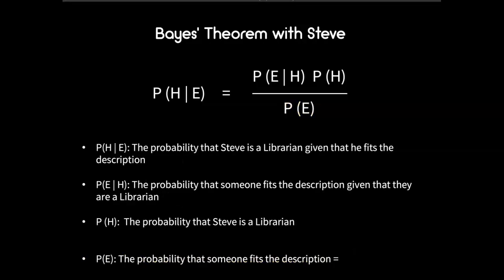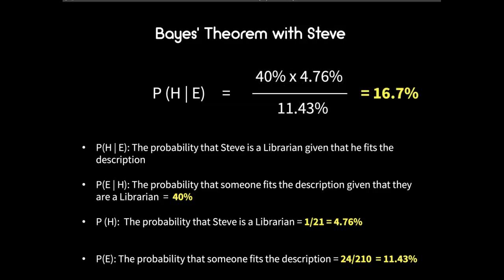Let's assign numeric values to the quantities on the right of Bayes' theorem and see what it calculates. For P of E given H, we can recall that 40% of librarians are shy and helpful. The probability of someone being a librarian in the general population is 1 divided by 21, or approximately 4.8%. And the probability of someone in the general population being shy and helpful is 24 divided by 210, or approximately 11.4%. Calculating everything out, we get 16.7%, which is what we calculated earlier.